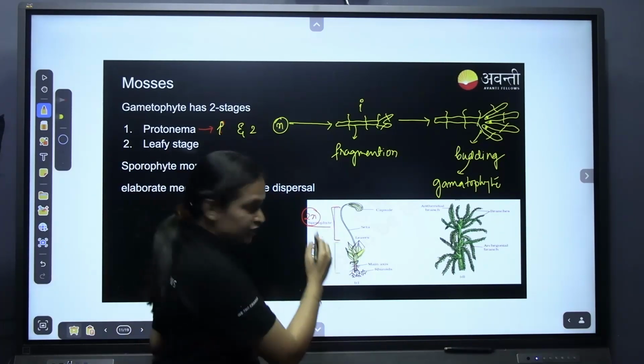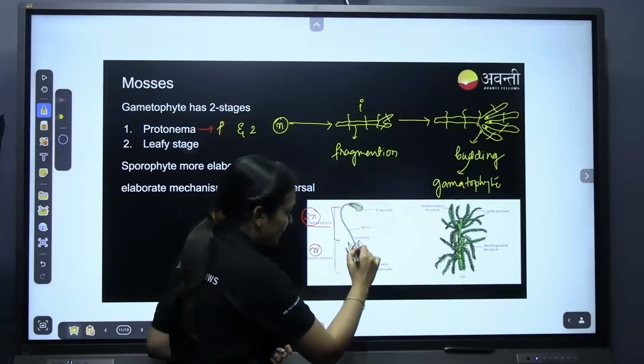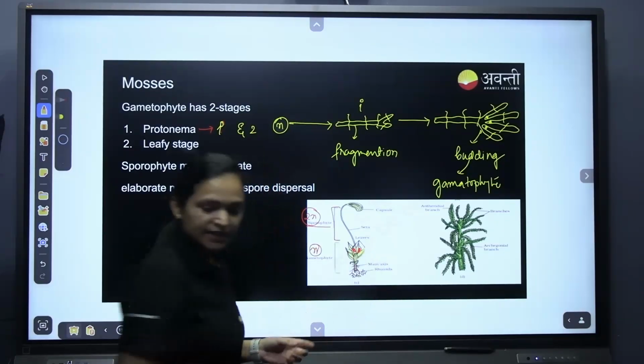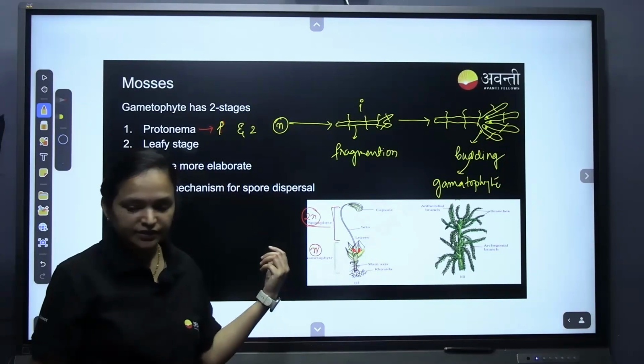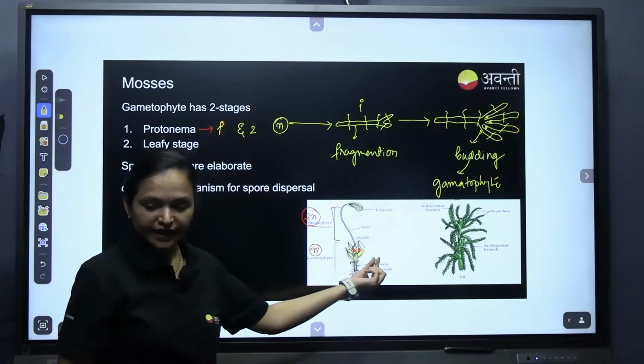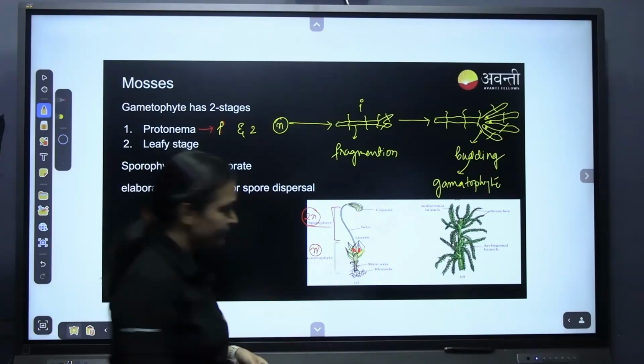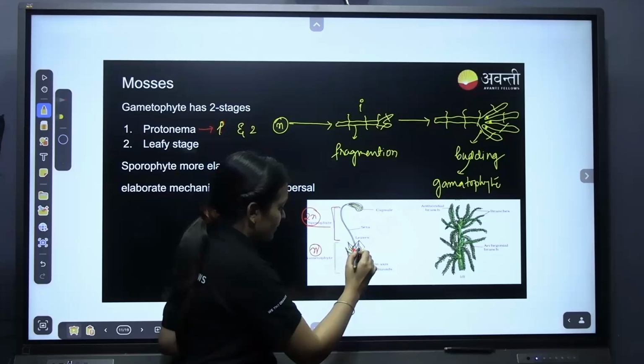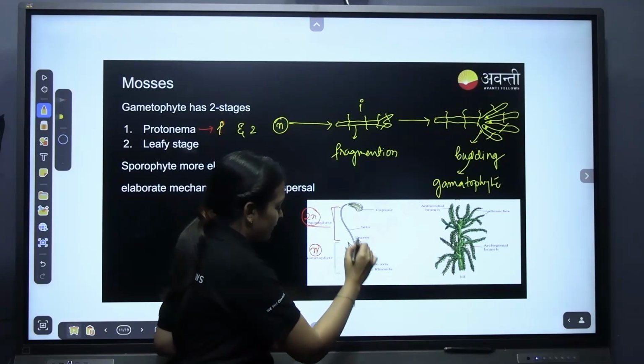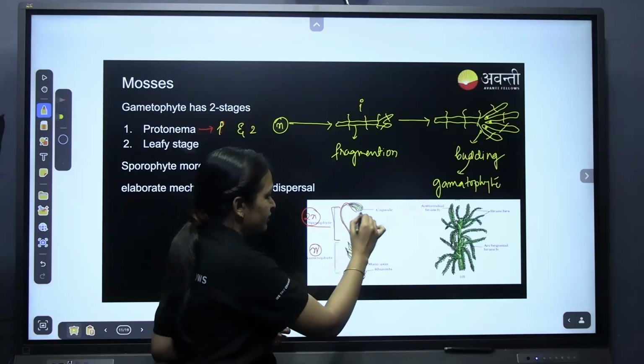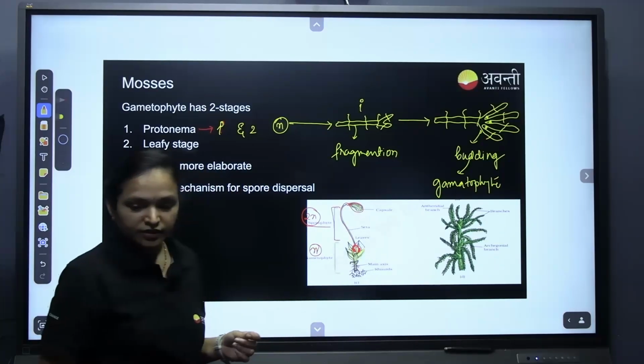Here, how will the sporophyte form? There will be male gamete and female gamete present here, same as I explained in the previous slide, male gametophyte and female gametophyte, male gamete and female gamete. So these fuse together and form the sporophyte.